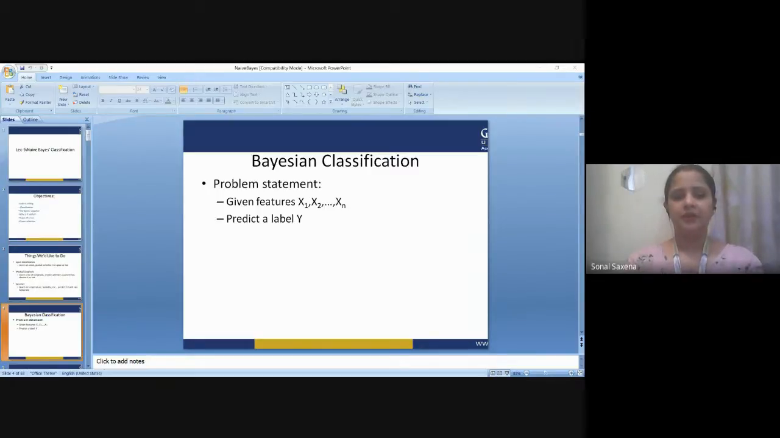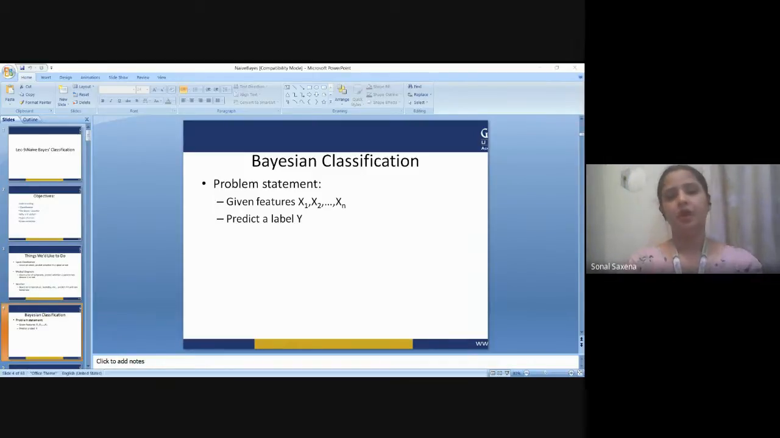So let us quickly understand the table of contents that I'm going to tell you. We'll first understand what Naive Bayes is. As I already told you, it is a classification technique which is based on Bayes' theorem with an assumption of independence among the predictors. In simple terms, a naive Bayes classifier assumes that the presence of a particular feature in a class is unrelated to the presence of any other feature.